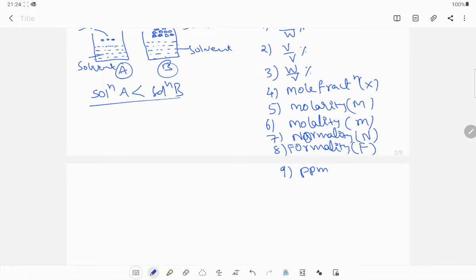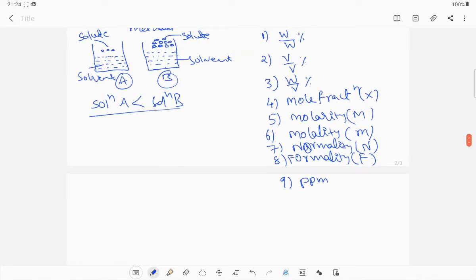Some of the concentration terms will be temperature dependent, some will be temperature independent. See here, out of all these, second one and third one, molarity, fifth one, normality, seventh one, and formality, eighth one.